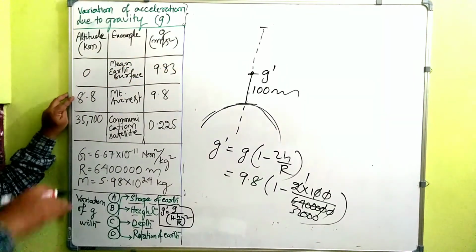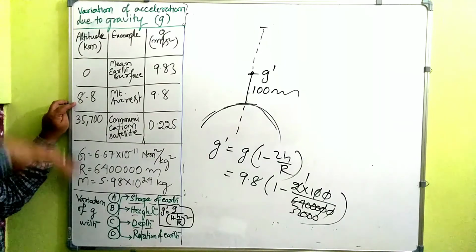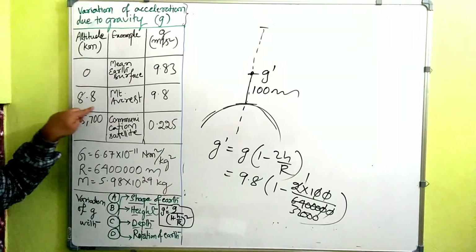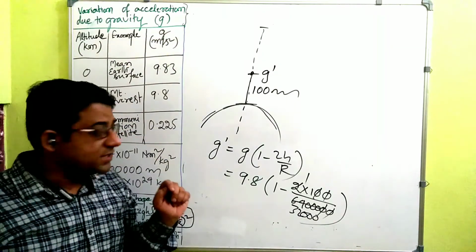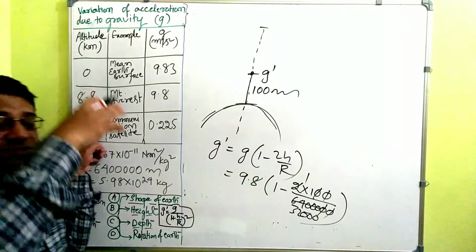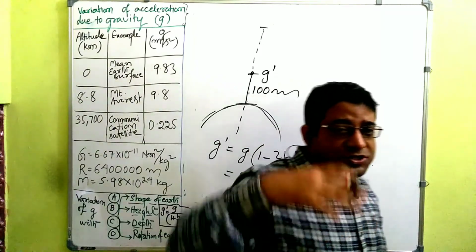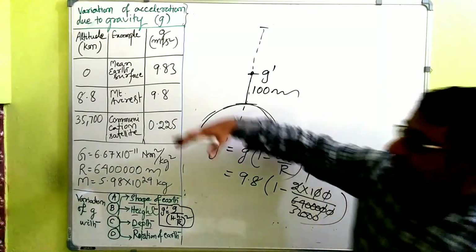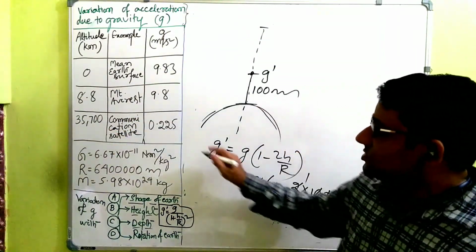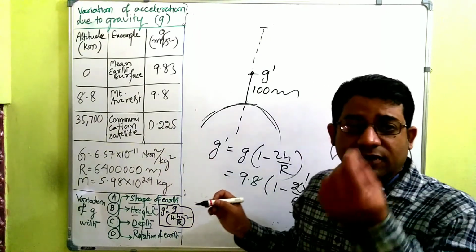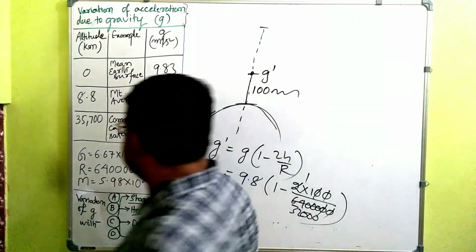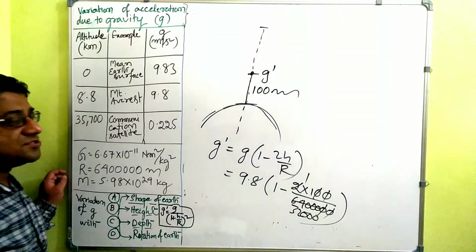At the altitude of Mount Everest, 8.8 kilometers, it is 9.8 meter per second square. And if it is very high, 35,700 kilometers, where the communication satellites, geostationary or geosynchronous satellites, are, from that altitude, if you measure, this comes to be so small, nearly 1/5 of even one, it's 0.225 meter per second square. So this way, the g varies with altitude.